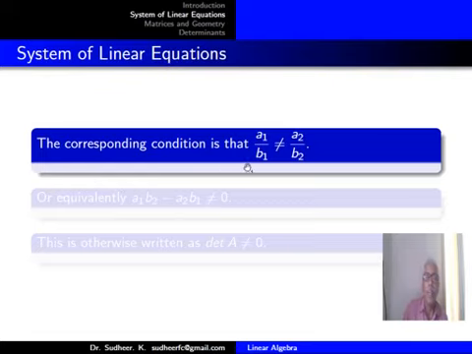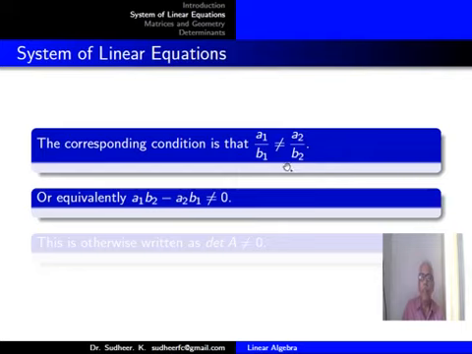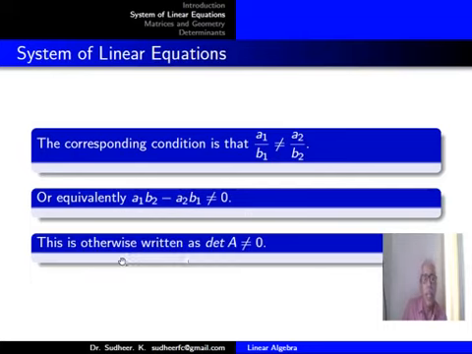And the condition for the two straight lines to have different slopes will be, again we have studied this in coordinate geometry, a1 by b1 not equal to a2 by b2, and that can be otherwise written in the form a1 b2 minus a2 b1 not equal to 0, and this is equivalent to writing determinant of A not equal to 0.